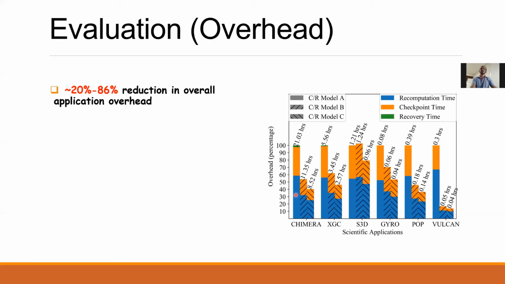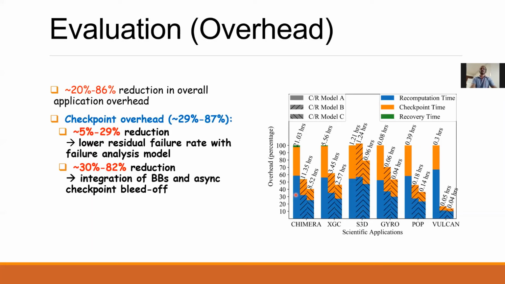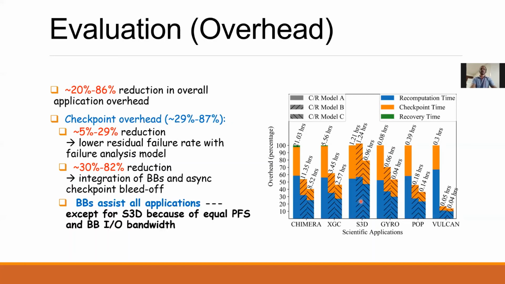The overall reduction in checkpoint overhead is around 29% to 87%, with lower residual failure rate contributing 5 to 29% reduction, while burst buffers contribute 30 to 82% of reduction. However, burst buffers do not contribute for the S3D application because of equal parallel file system and burst buffer bandwidth.